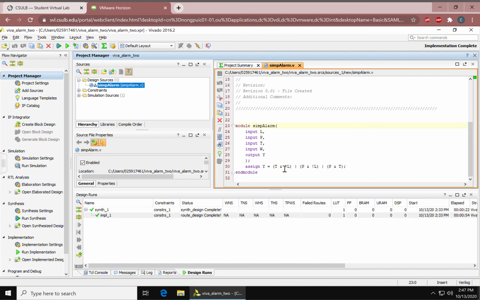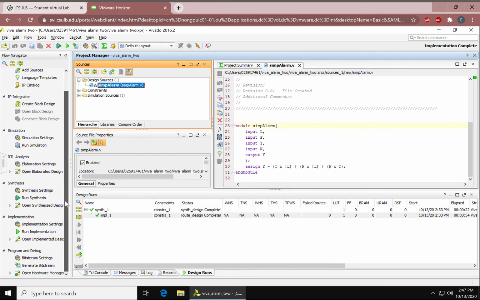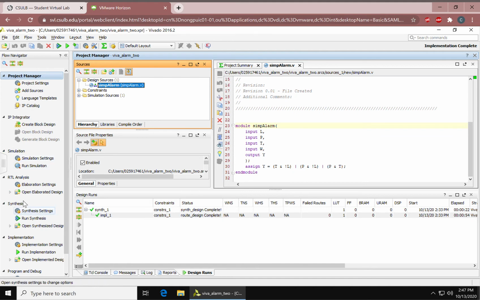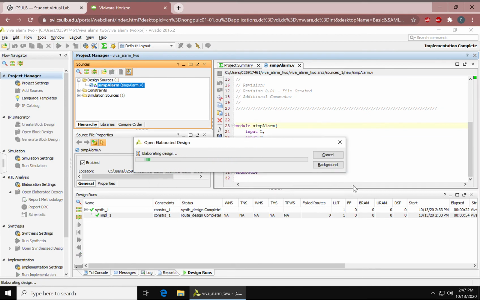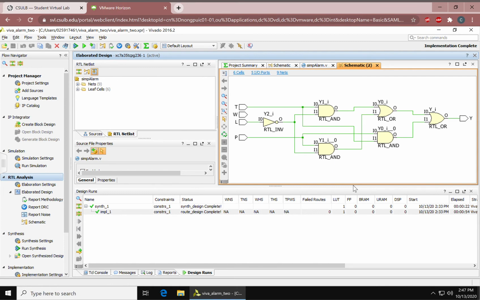We would assign Y to a different expression. This one's the simplified expression. And you can generate a schematic under the RTL analysis bar. And this is our schematic for our simplified expression.